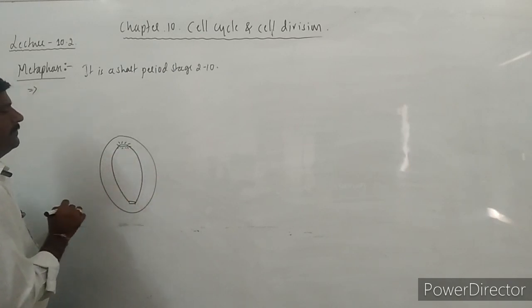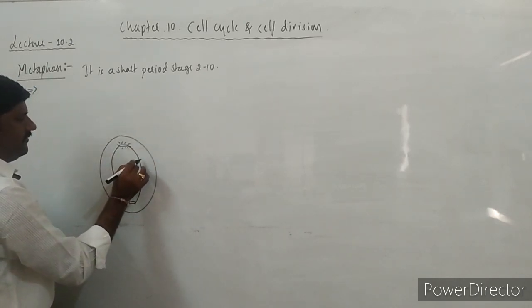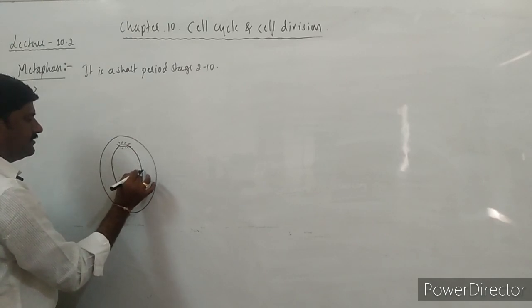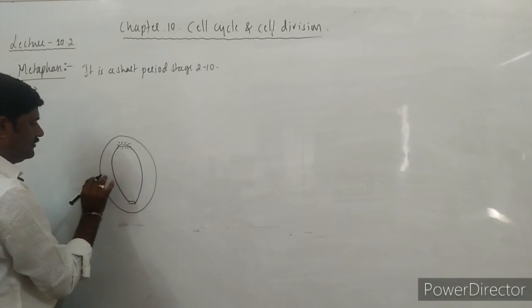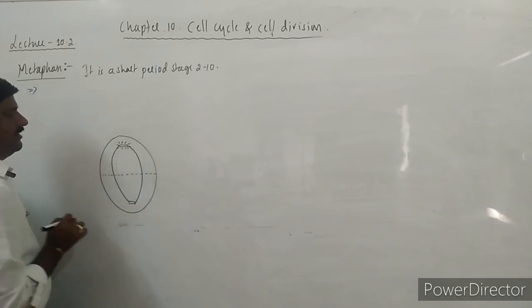Here, the chromosomes start coming towards the equatorial line. This is the line called the equatorial line.